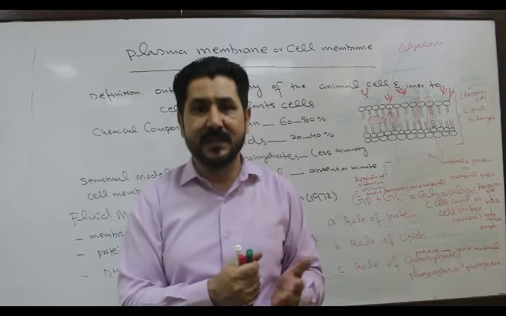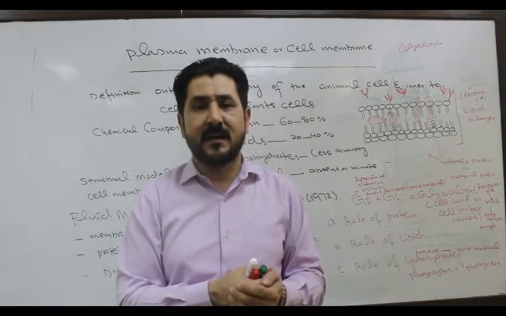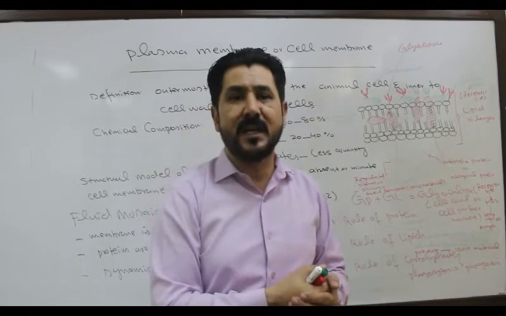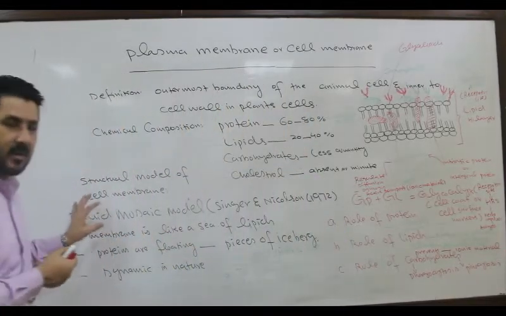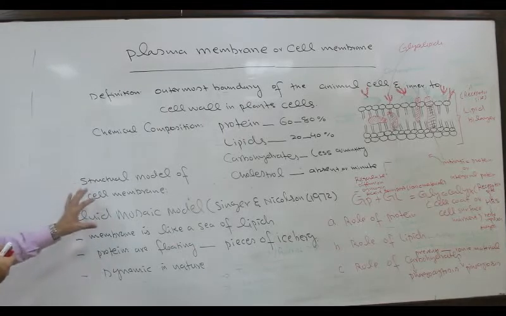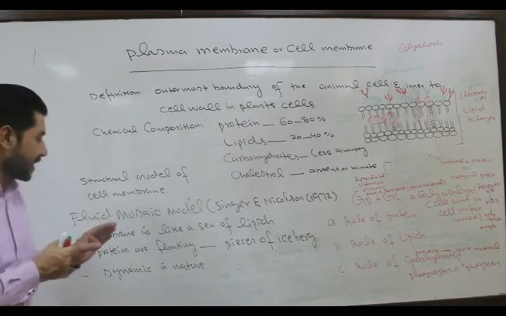It is observed through the electron microscope, so that is why it is the most acceptable model for all the scientists. Now, what is the meaning of fluid mosaic model?